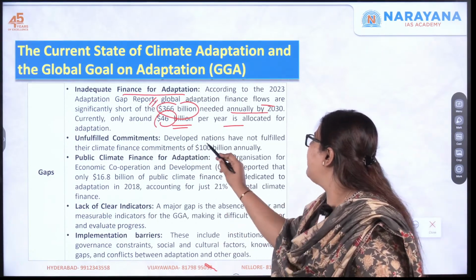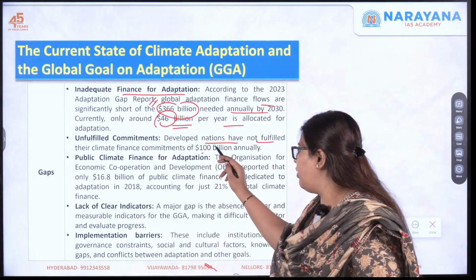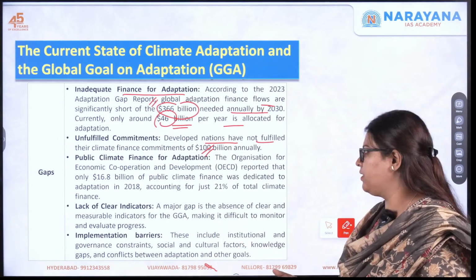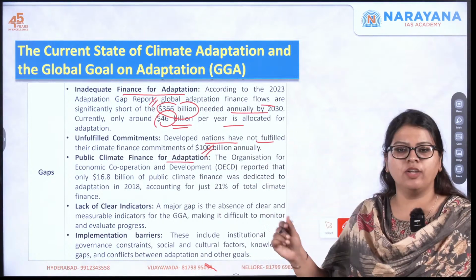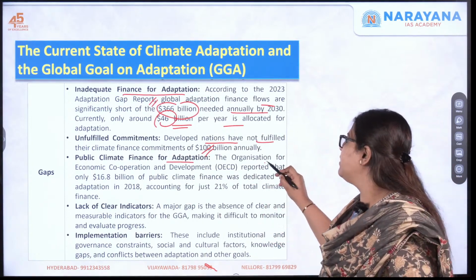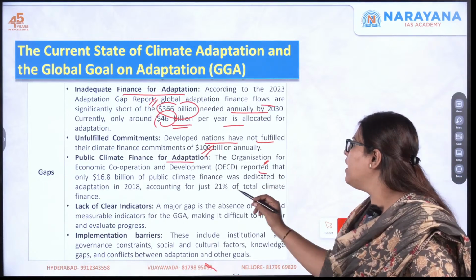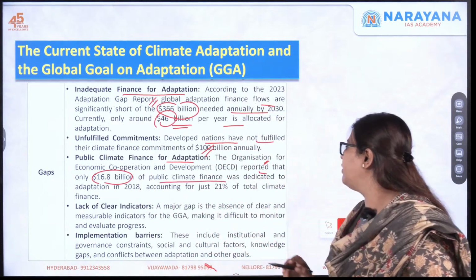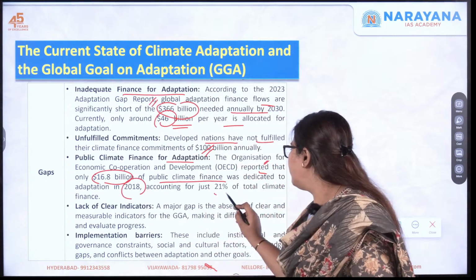Developed nations have not fulfilled their climate finance commitments at all, even though they have been historical polluters or emitters. Next, public climate finance for adaptation. The OECD, the Organization for Economic Cooperation and Development, reported that around $16.8 billion of public climate finance was dedicated to adaptation in 2018, accounting for just 21%.